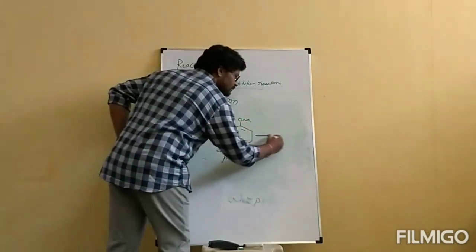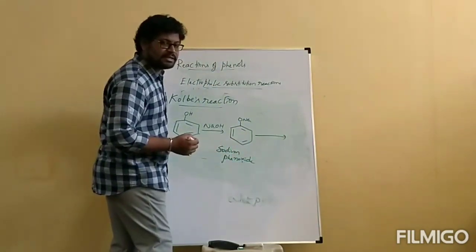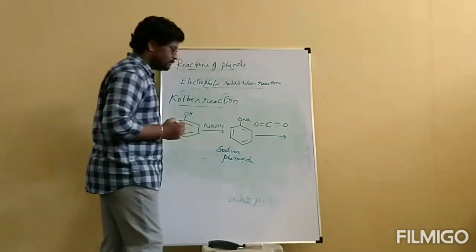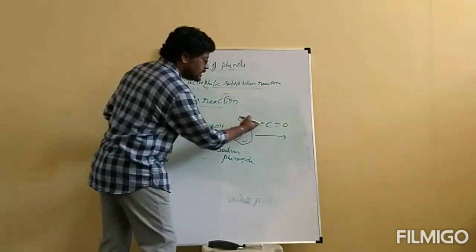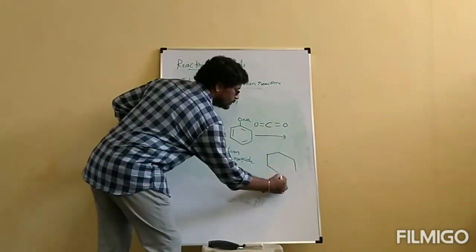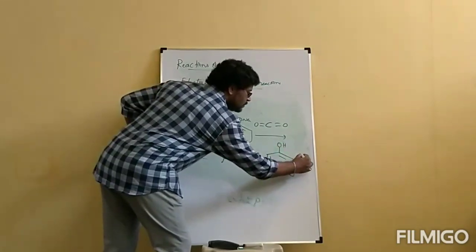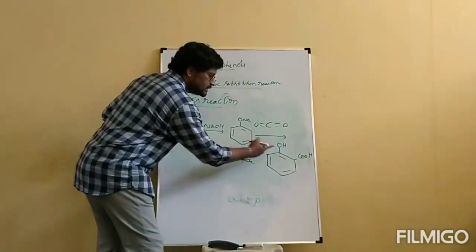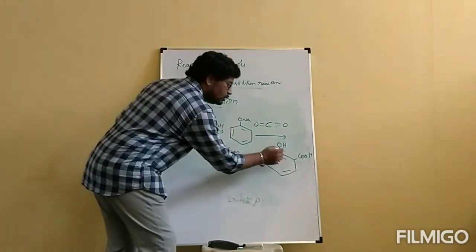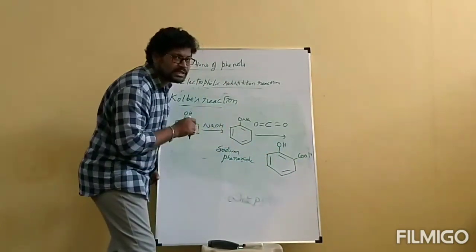Now, it is going to react with carbon dioxide, which is a weak electrophile, O=C=O. This sodium phenoxide is going to react with carbon dioxide to form a compound with OH and COOH in ortho positions. The name of this compound is 2-hydroxybenzoic acid, because out of COOH and OH, the principal functional group is COOH.